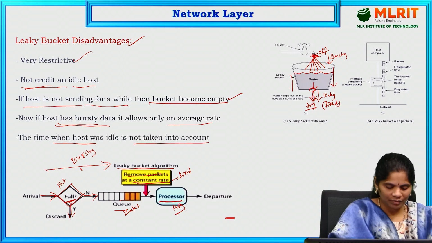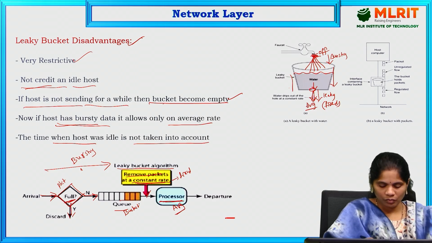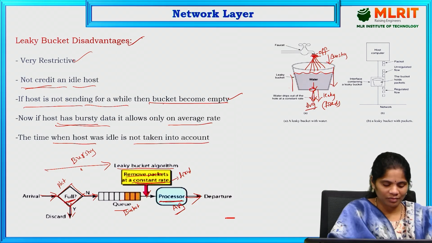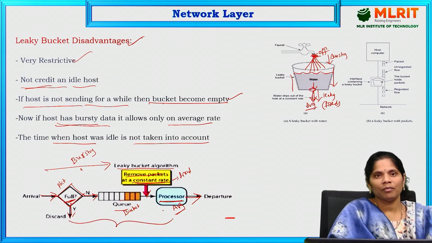Here it is, the fixed rate. We are receiving the data, so that it can be given to the receiver. That is the departure. This is the process of sending the packets from the bursty flow at an average rate.